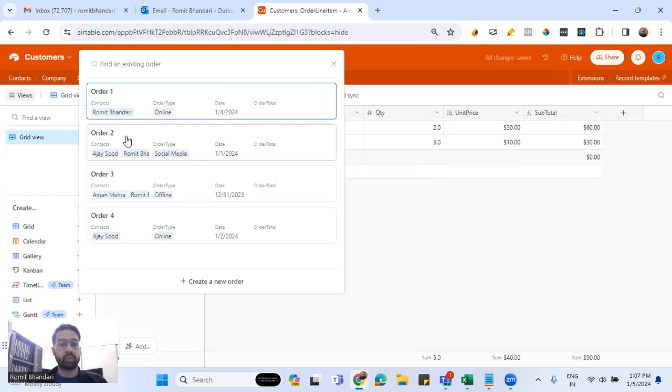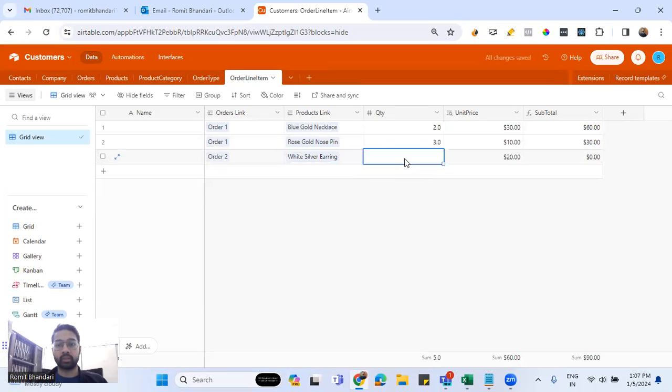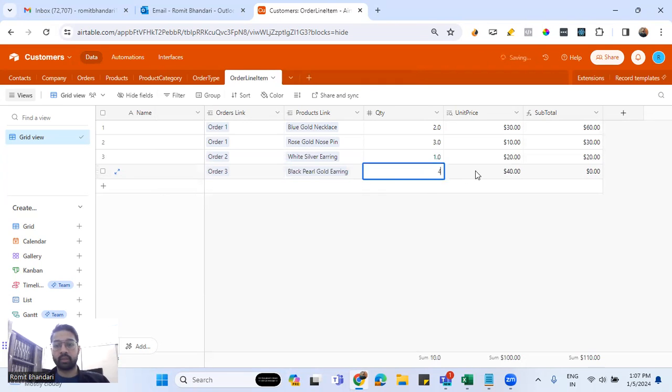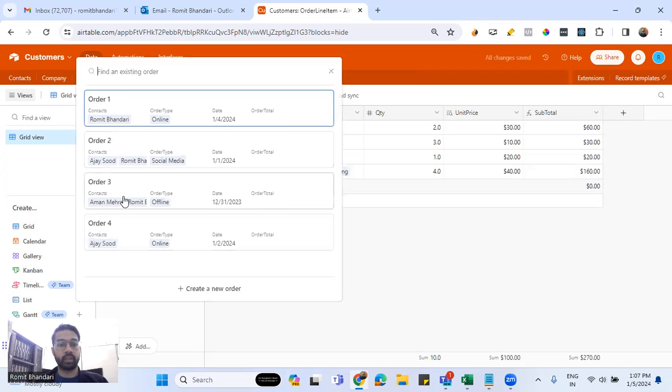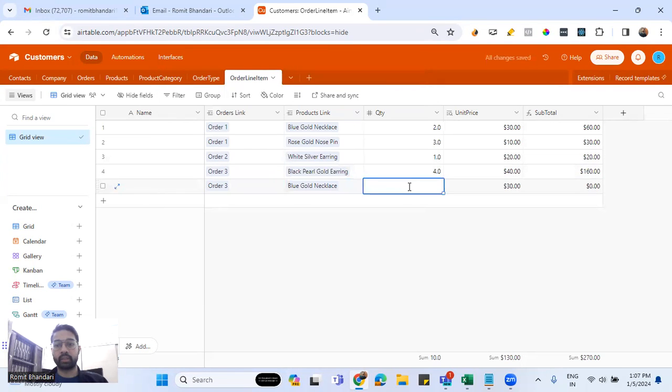Let's add another order. Let me add order 2 first. This is 1. And let me add order 3 now. Order 3 contains blue gold necklace, 2 in number. And last but not the least, let me add order 4.